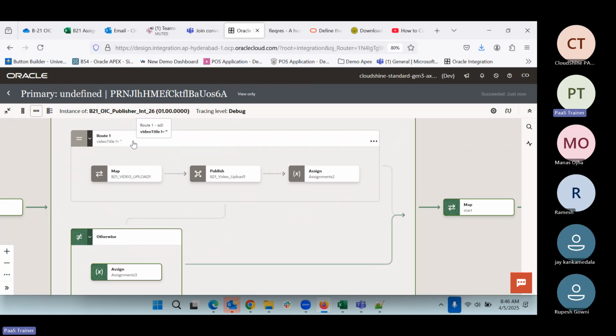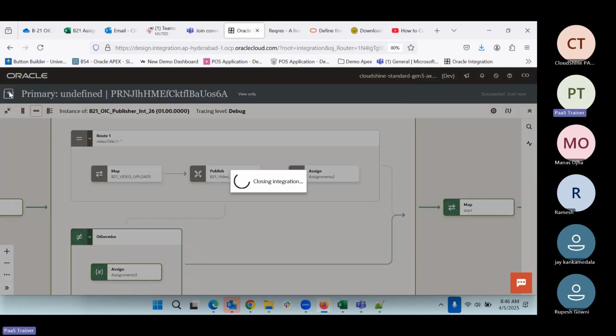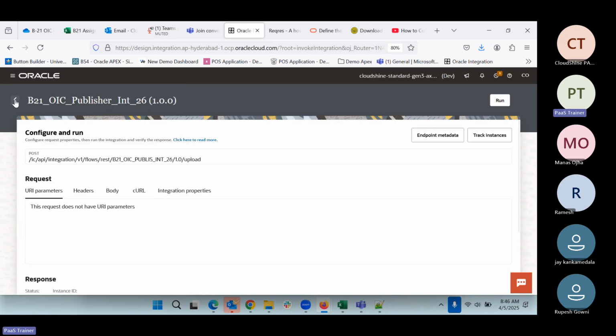We can write one more logic with the video title, and in that condition, creator name also should not be null. That is what we can do. So this is how the publisher and subscriber integration will work.